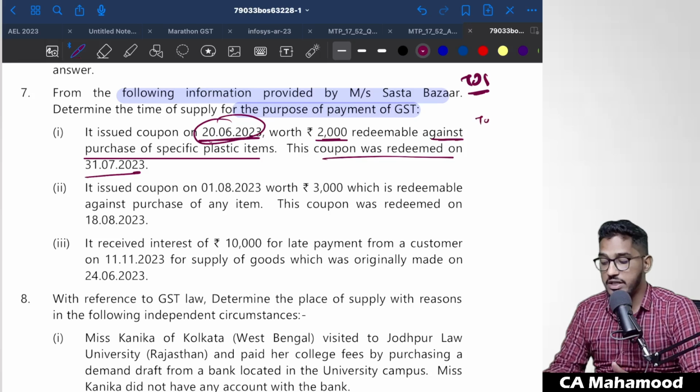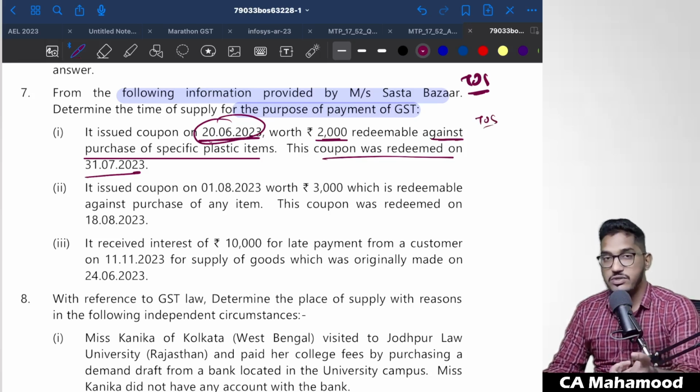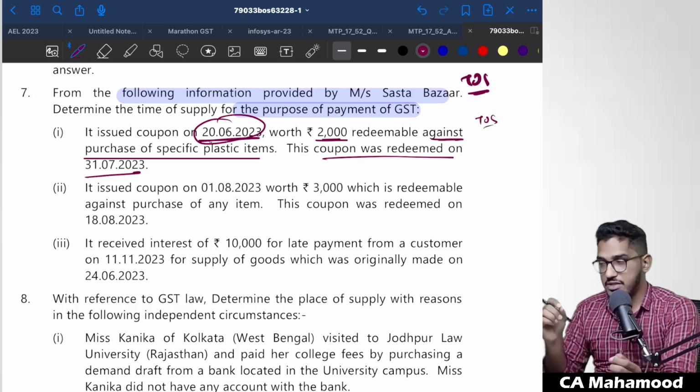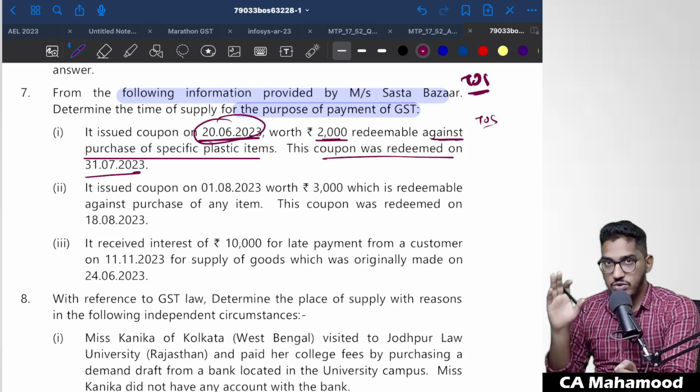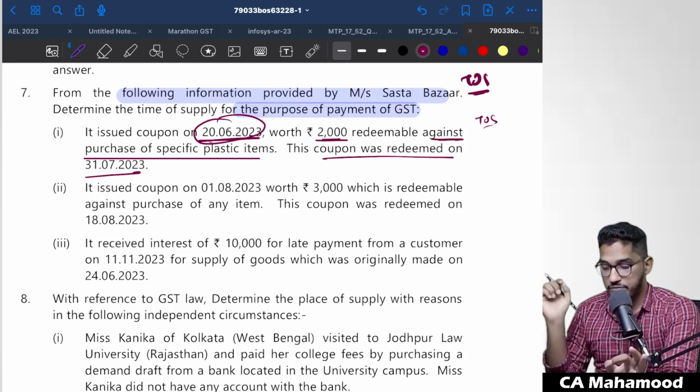The time of supply will be the date of issue of that coupon. The date of issue of the coupon itself will be the time of supply. In case you know the ultimate purpose of the coupon, what this coupon can be used for, if it is specifically known at the time of issue of the coupon, in that case the time of supply is going to be the date of issue of that voucher or coupon only.